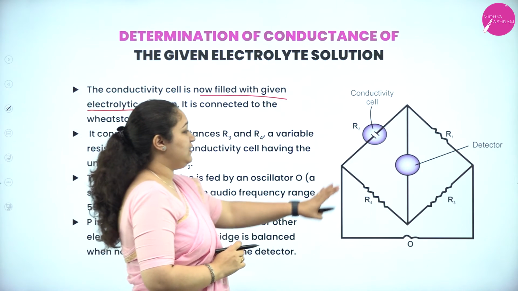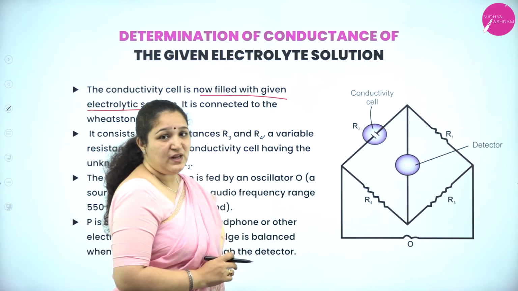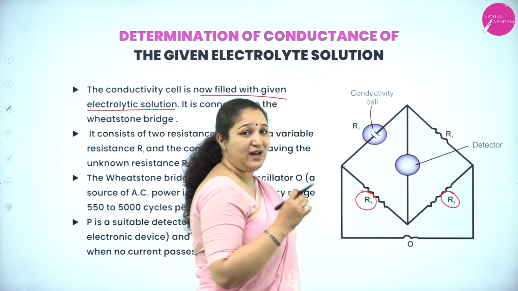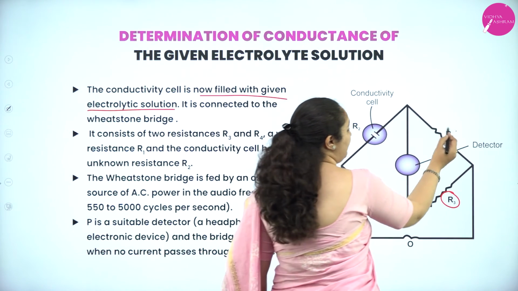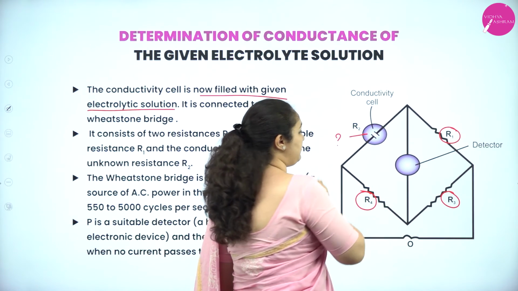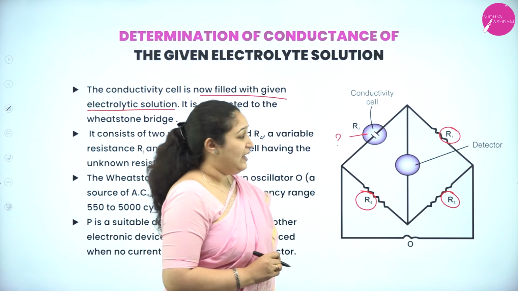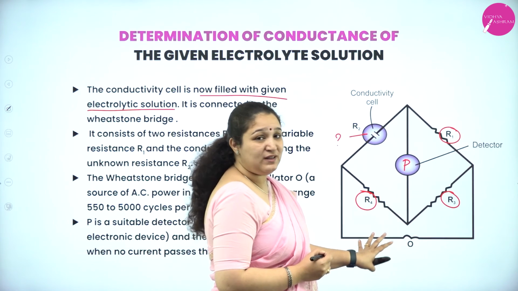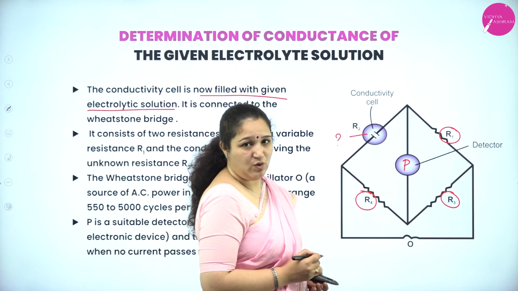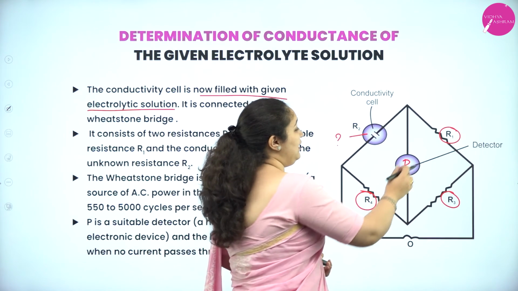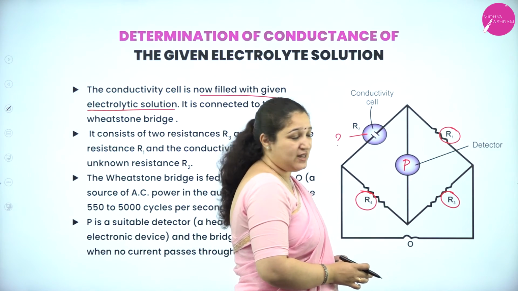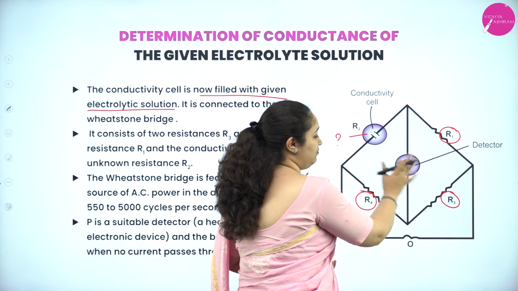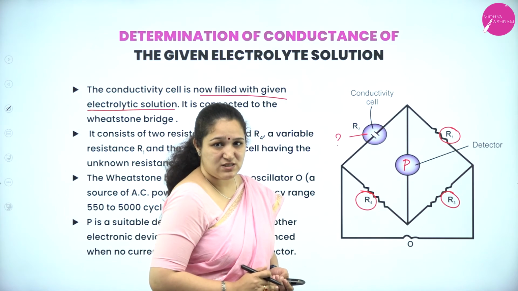Now you are going to fix it into the Wheatstone bridge. In the Wheatstone bridge, R3 and R4 resistances are known and fixed. R1 is the variable resistance, R2 is the one which you need to find out, and P is the detector. This is fed with an AC source of current. R1 has to be adjusted such that no current passes through P and the Wheatstone bridge is completely balanced.